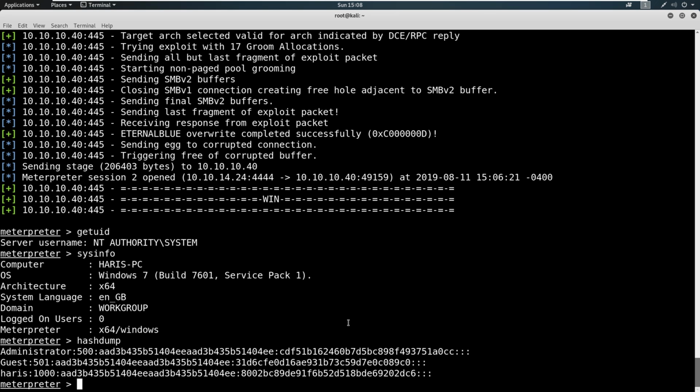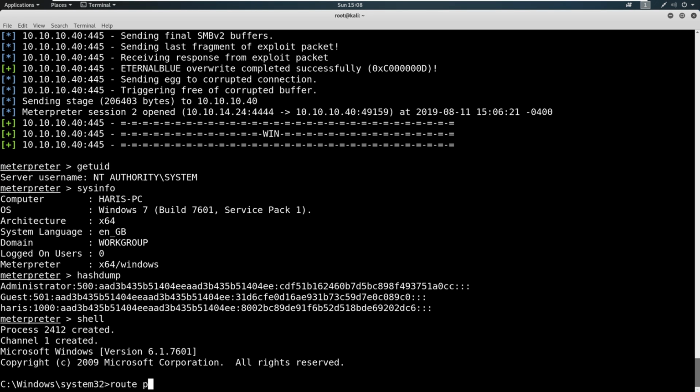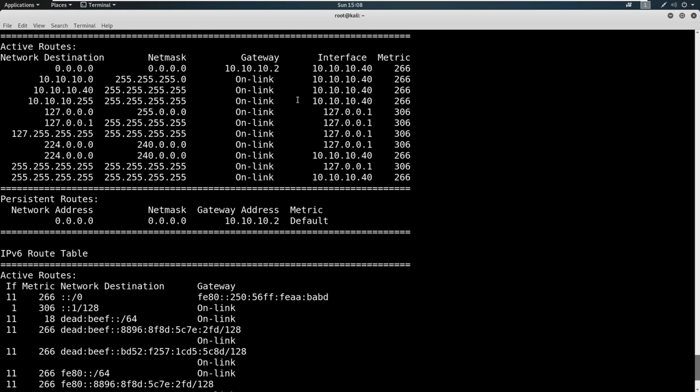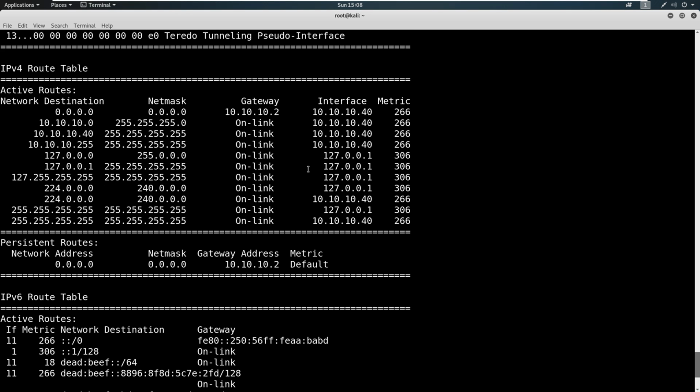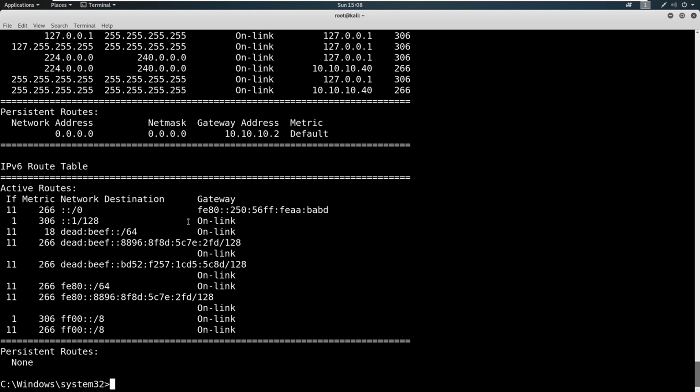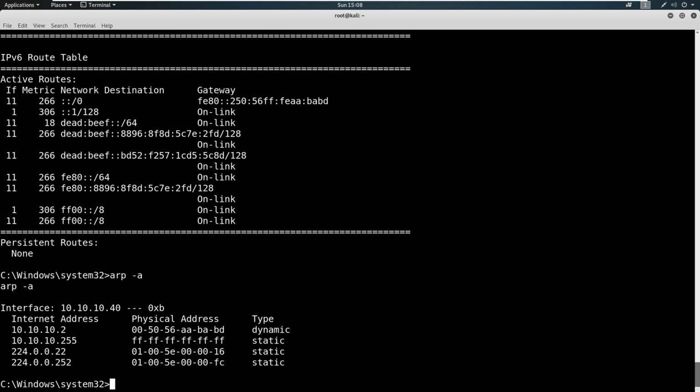We can look at the routing table. We can go into a shell and we can say route print. Okay, where does this talk to? And this isn't going to talk to anything. It's not really the best example because there's no dual homed machines that I know of, at least in Hack The Box. So 10.10.10.2 is its gateway. We can look at that. We can look at arp -a and see what's in the ARP table and what machines it talks to. It's only going to talk to itself.